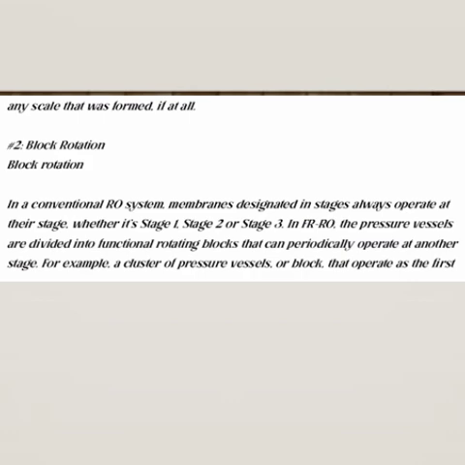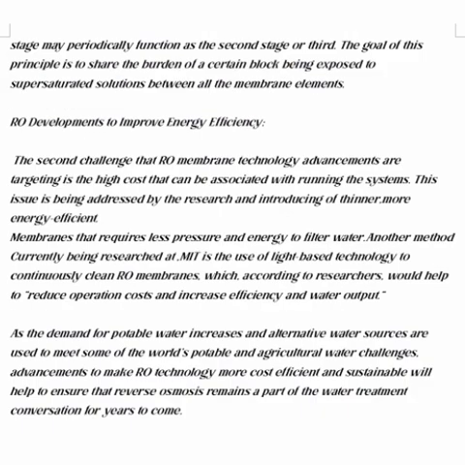For example, a cluster of pressure vessels or block that operates as the first stage may periodically function as the second stage or third. The goal of the principle is to share the burden of certain blocks being exposed to supersaturated solution between all the membrane elements.